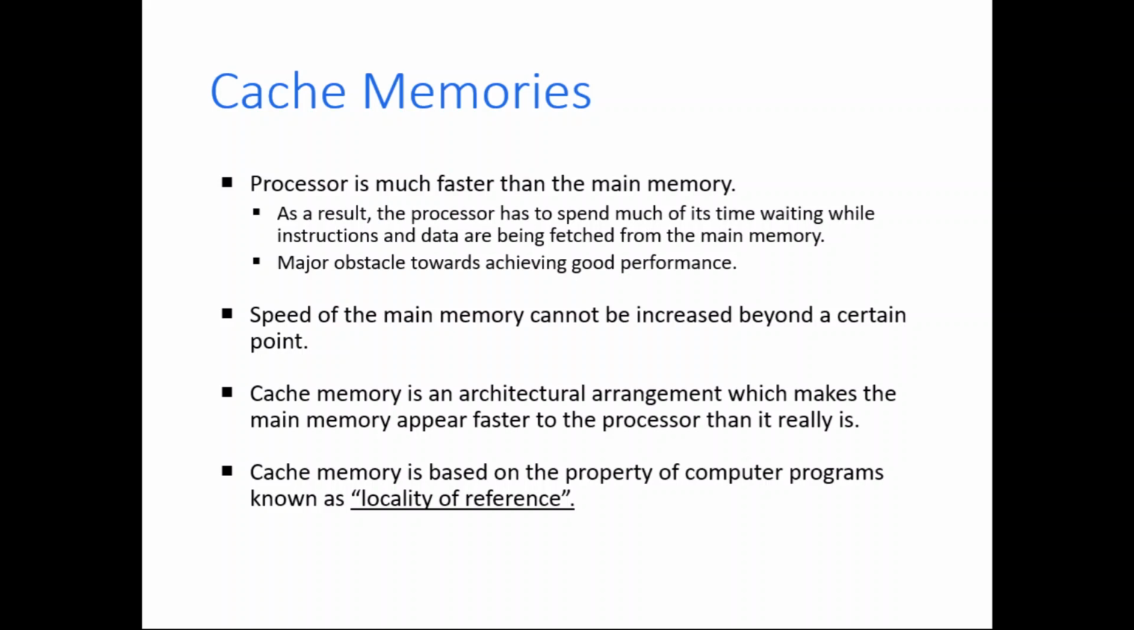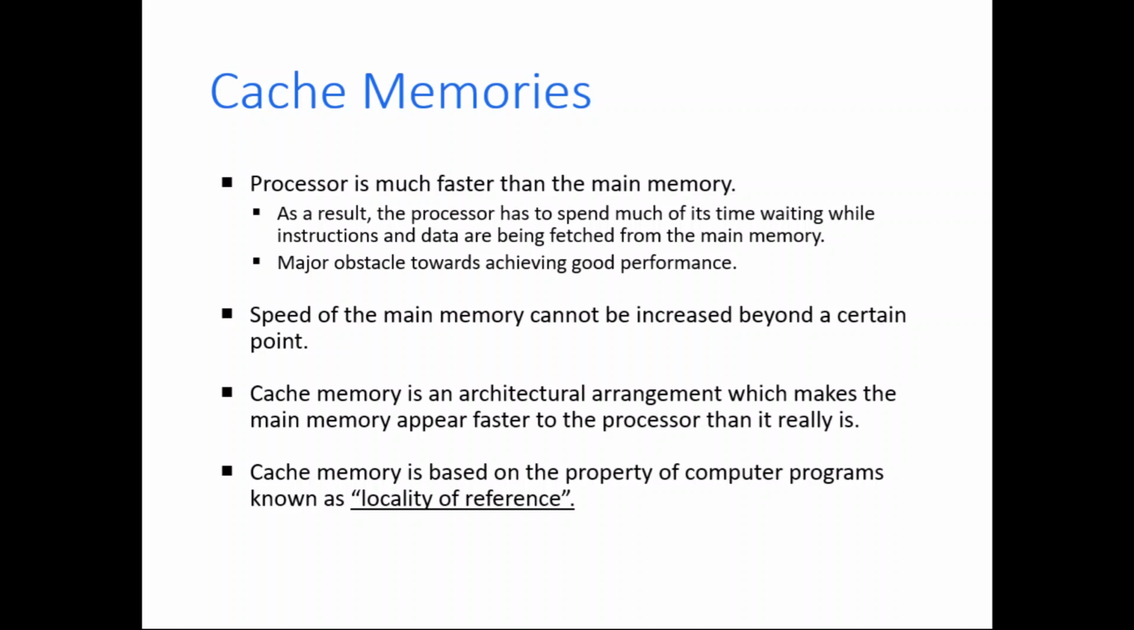And the speed of the main memory cannot be increased beyond a certain point, because the circuit or electronics by which the main memory is made is totally different. So its speed cannot be increased beyond a certain point. In this context we are introducing a new memory, and this new memory is called cache memory.